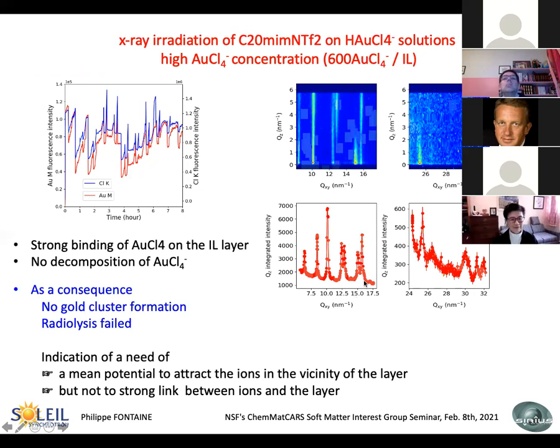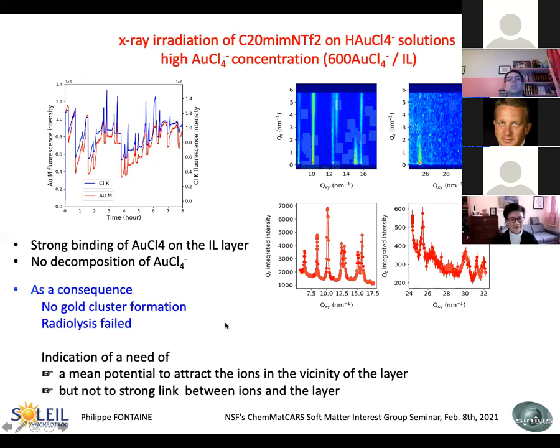Or it is a superstructure, because we have some features which could be interpreted as a superstructure. It's still under analysis. But what we are now very convinced of is that if you have a strong binding of the ions on the organic layer, you have no radiolysis, no decomposition, and the radiolysis failed.